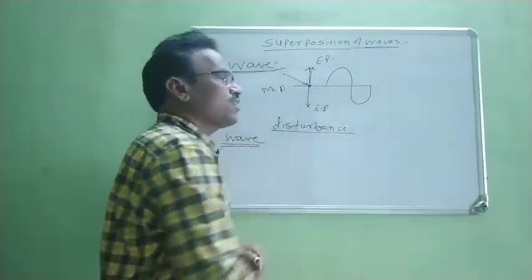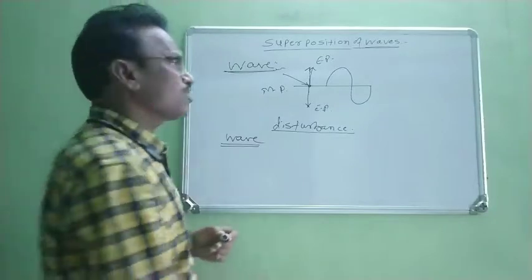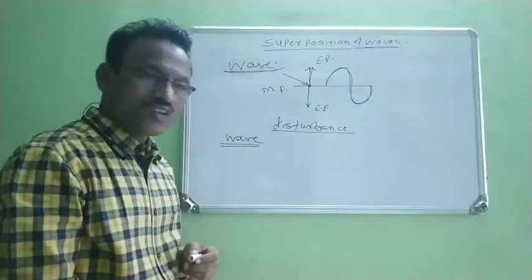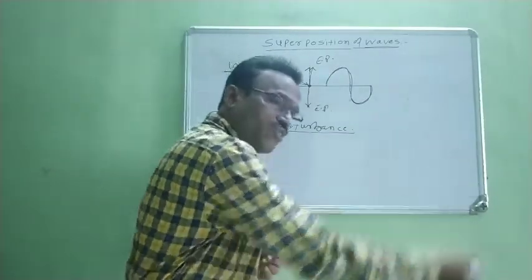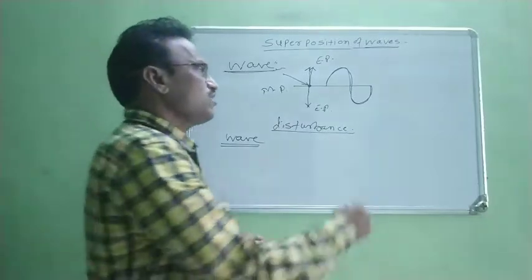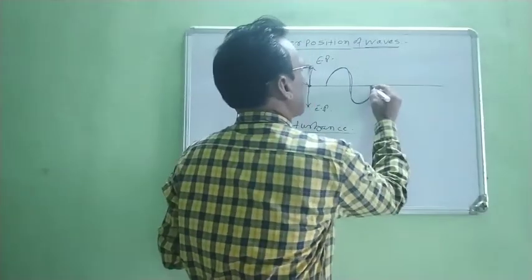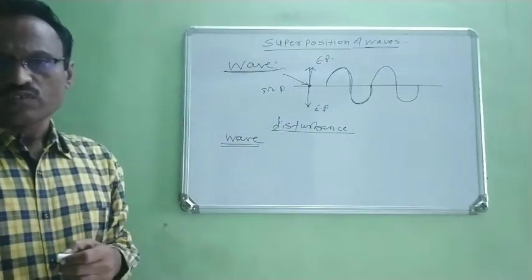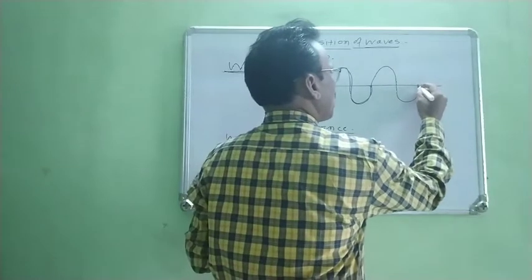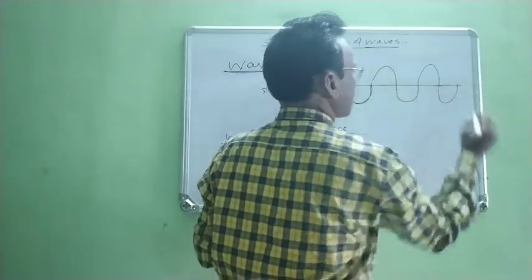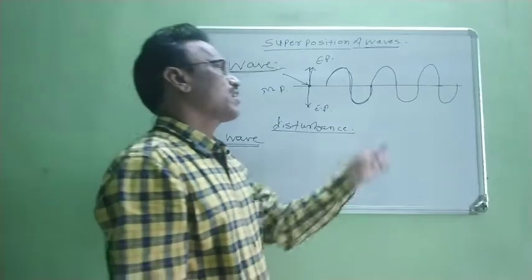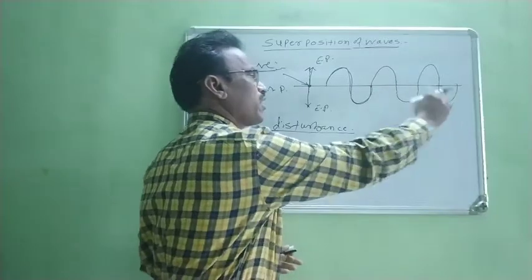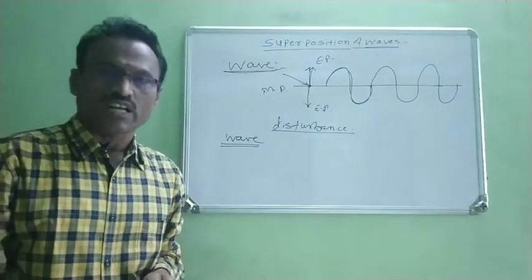When the first particle starts vibration and completes its vibration, the first waveform is produced. Now this energy is transferred to the neighboring particle, and this second particle starts vibration, and due to vibration of the second particle, the second wave is produced. Again this energy is given to the third particle, the third particle starts vibration, and again the next waveform is produced. In this way this energy is transferred from one particle to the other particle of that medium.